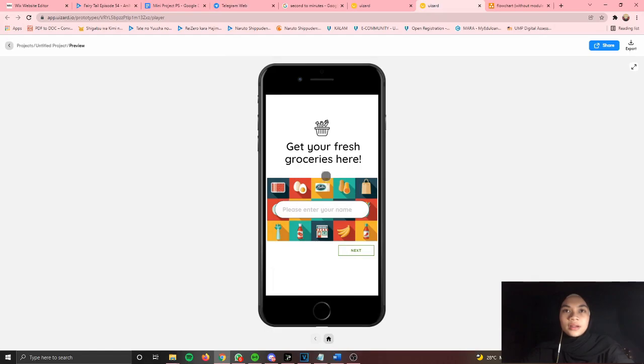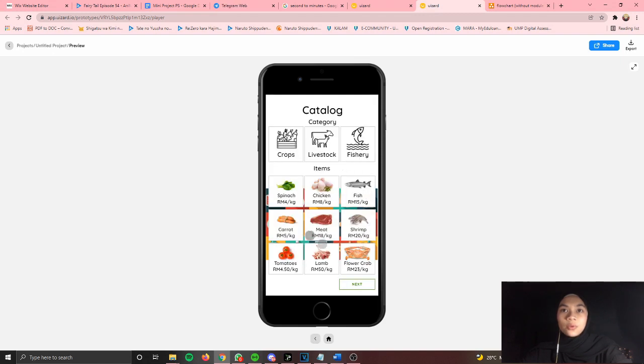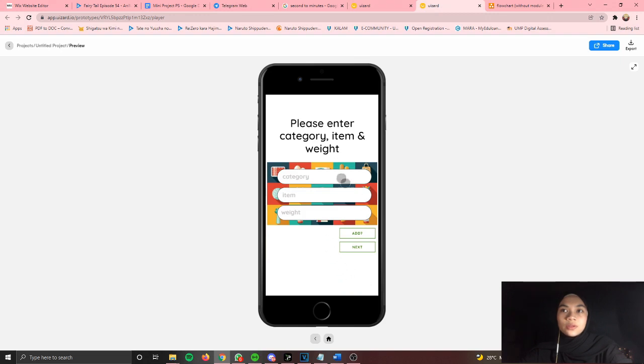Here is the interface prototype of the system. At the home page, users are required to enter their name, then the price catalog will appear as a guide for the user. Then the system will prompt the users to enter category, item and weight.